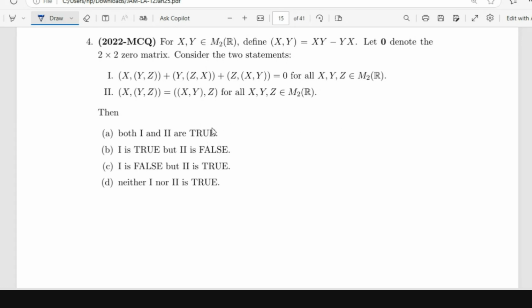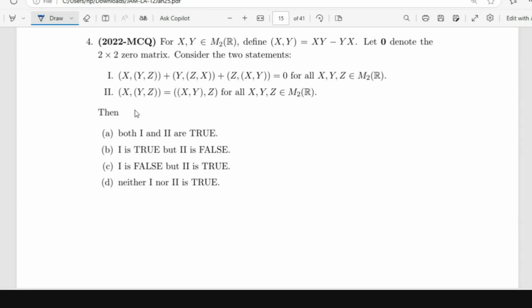Okay, and one more thing, when you look at something, you should be in some sense able to feel which is true, which is false, especially when it comes to true or false statements. So any guesses which one is true, which one is false? I think first one is true. And the second one? Second one is also true.